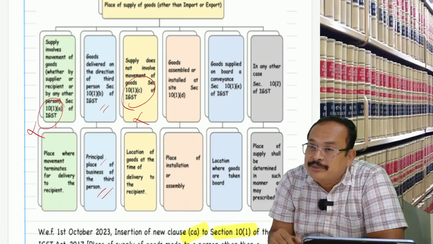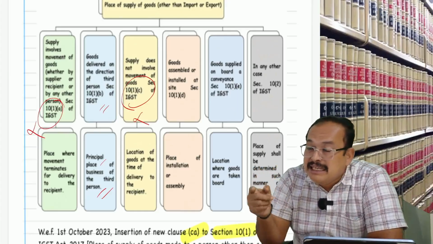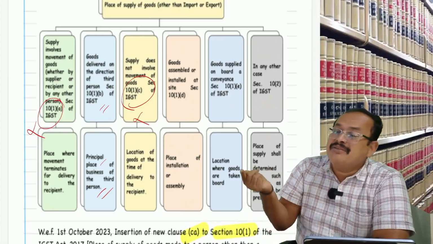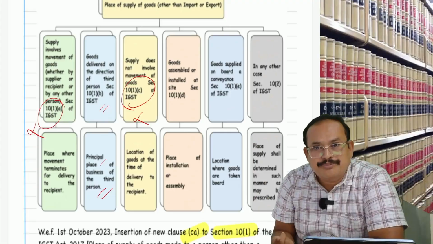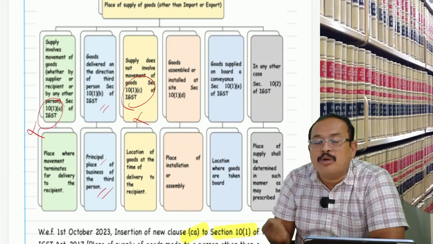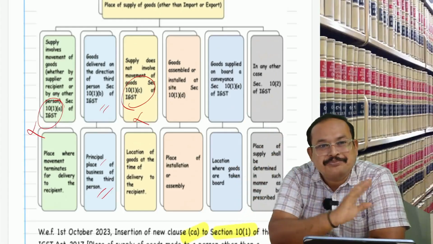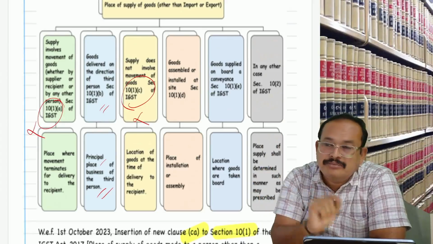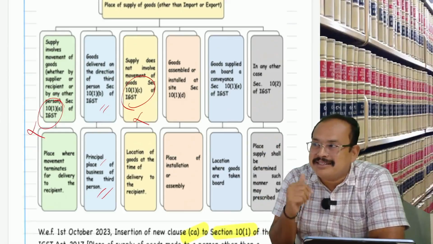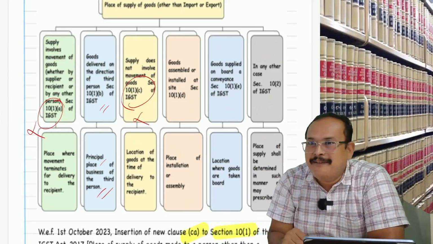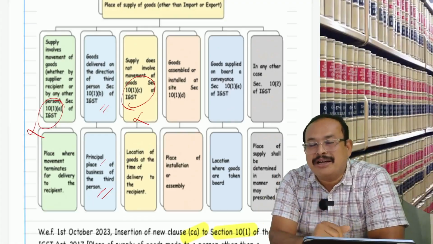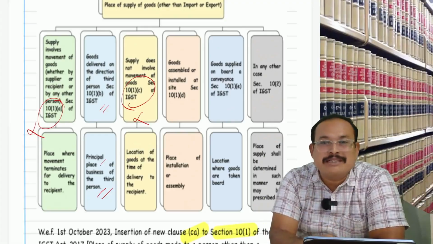Then what will he do? Section 10.1 CSS: if the address of the recipient is not available, and the state name of the recipient is also not available, then under 10.1 CSS the place of supply is the location of the supplier. Now, suppose the address is available: buyer address Tamil Nadu, delivery address West Bengal. Then for the supplier, Purvika, who supplies the goods, which one is the place of supply?